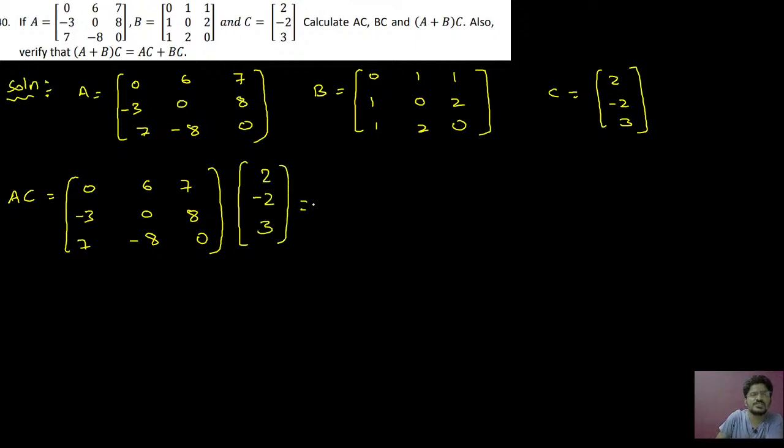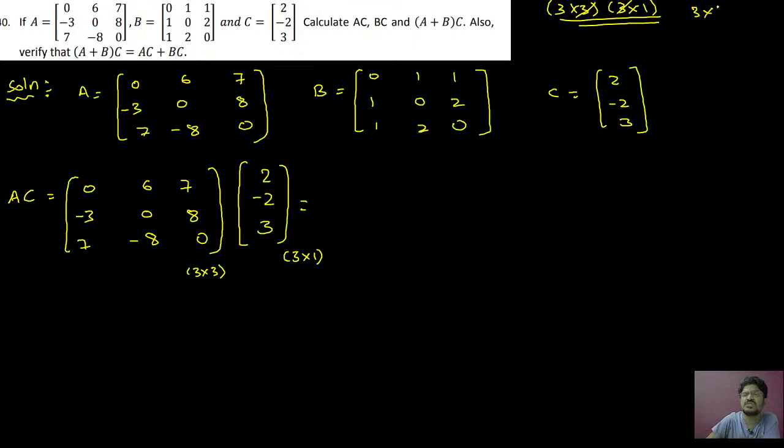And while solving this, please remember, A has 3 cross 3 order. C has 3 cross 1 order. That means 3 rows, 3 columns, and 3 rows, 1 column. Okay. So whenever you multiply 3 cross 3 with 3 cross 1, you are going to get 3 cross 1. That means a matrix of the type 3 cross 1 you are going to get.